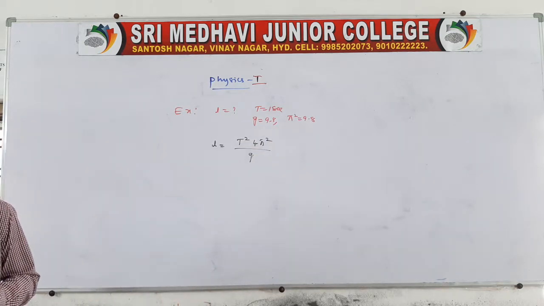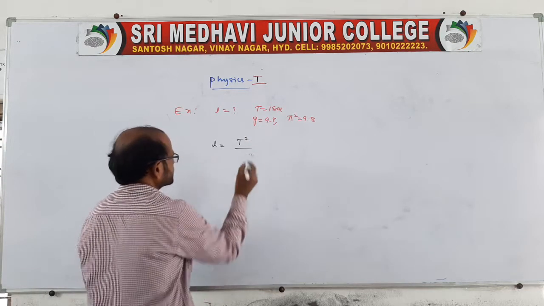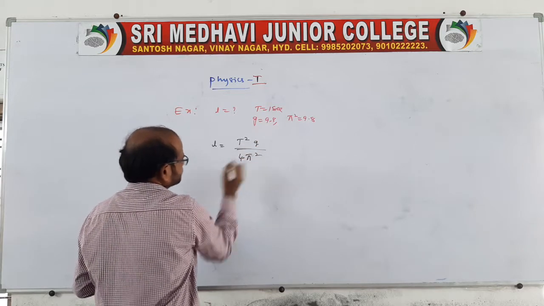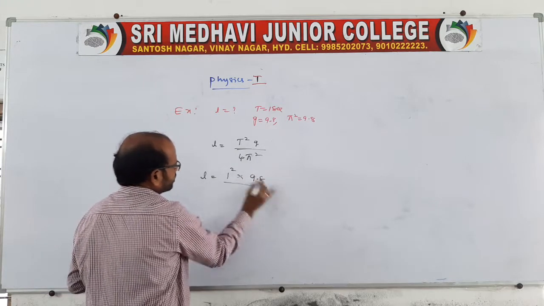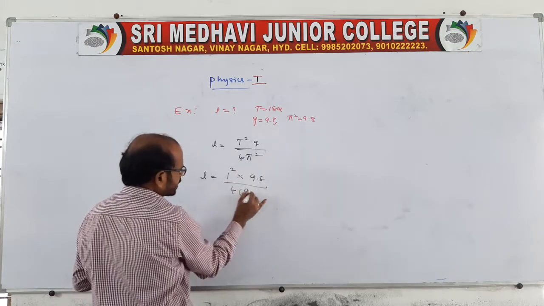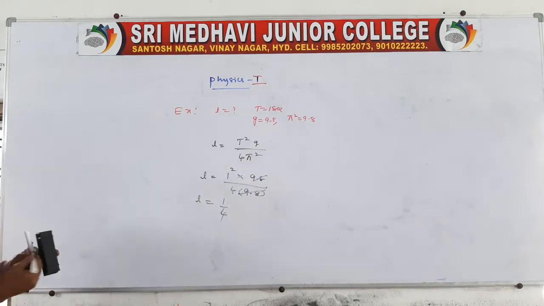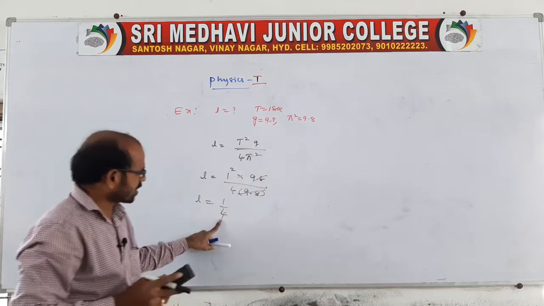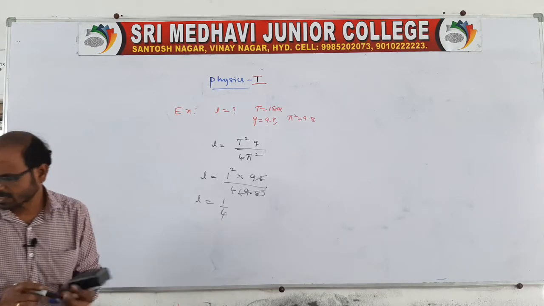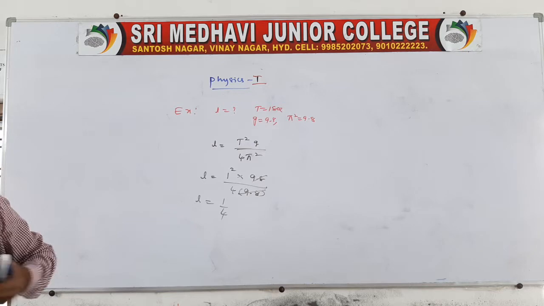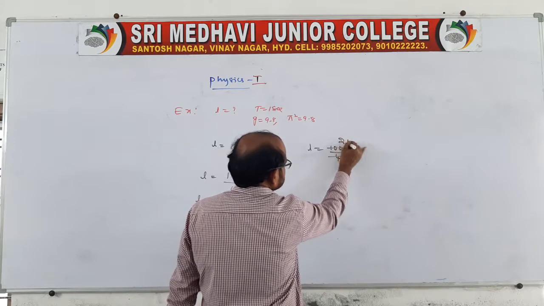Is it correct? No, the formula will be wrong; it is G by 4 pi square. So length is 1 square into G, 9.8, by 4 into pi square value, and directly you take 9.8. So L is equal to 1 by 4. The length of the pendulum for a time period of 1 second will be 1 by 4. In centimeters, L is equal to 100 by 4, which is 25 centimeters.